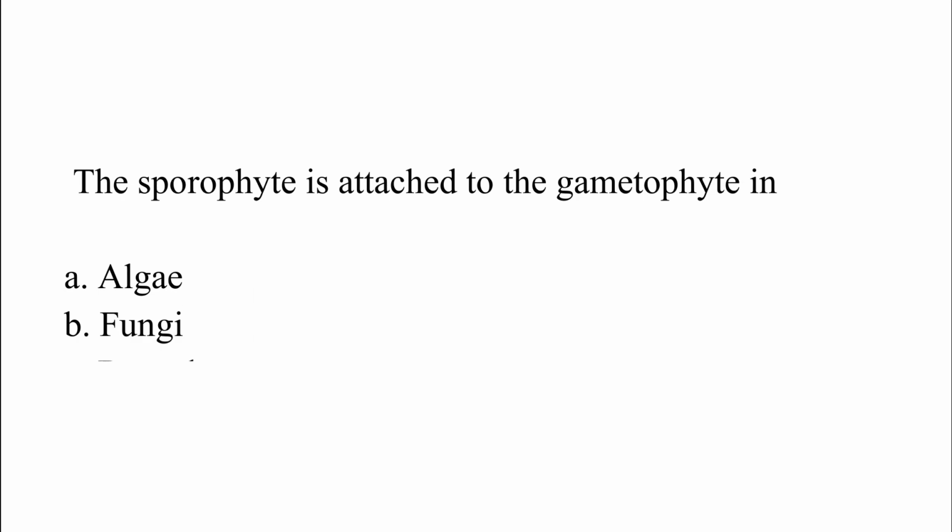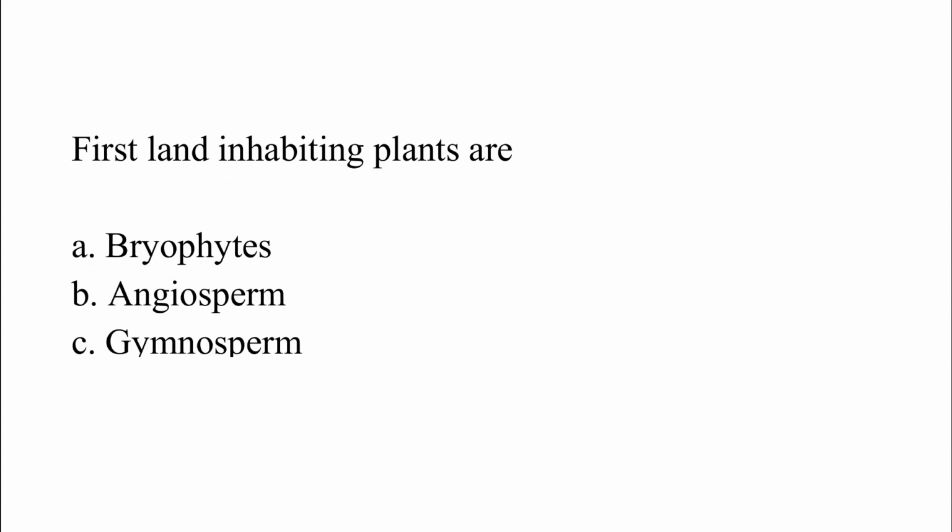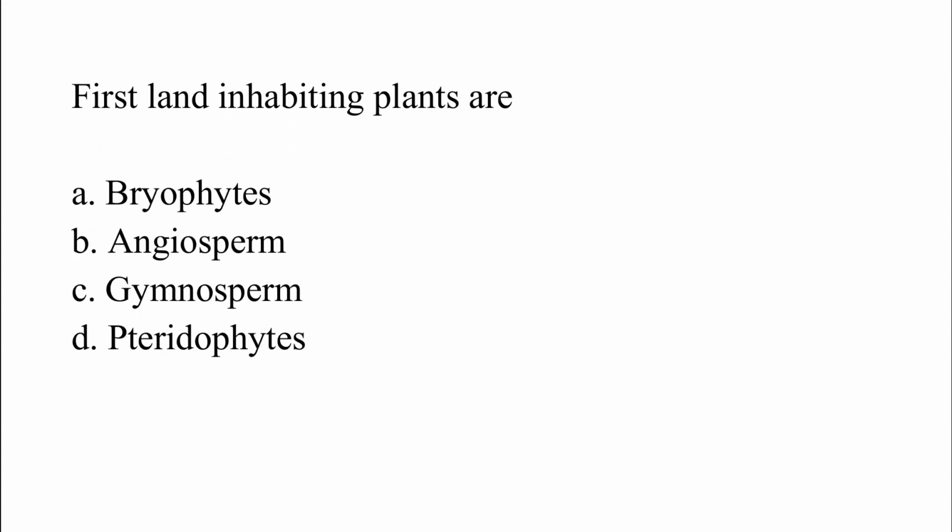The sporophyte is attached to the gametophyte in: option A, algae; option B, fungi; option C, bryophytes; option D, pteridophytes. The correct answer is option C, which is bryophytes. The first land inhabiting plants are: option A, bryophytes; option B, angiosperm; option C, gymnosperm; option D, pteridophytes. The correct answer is option A, which is bryophytes.